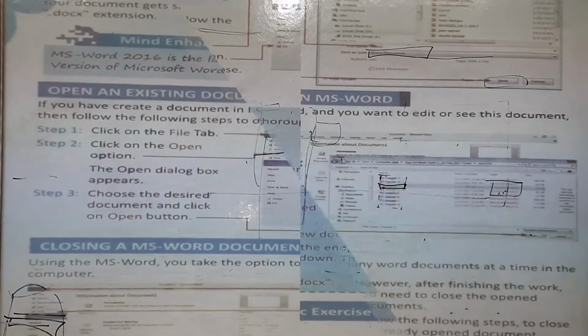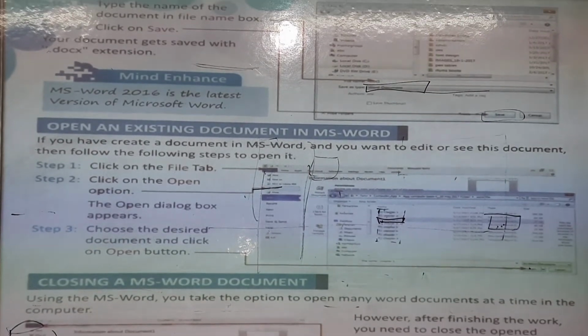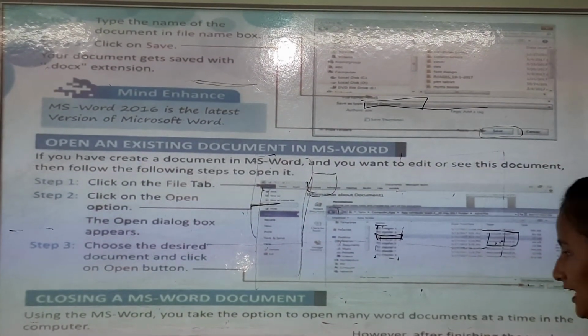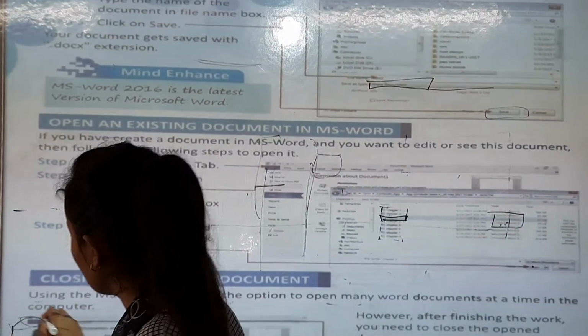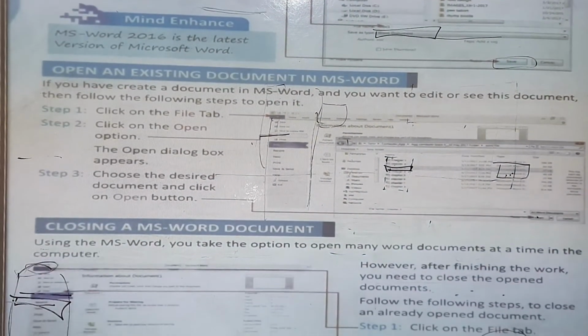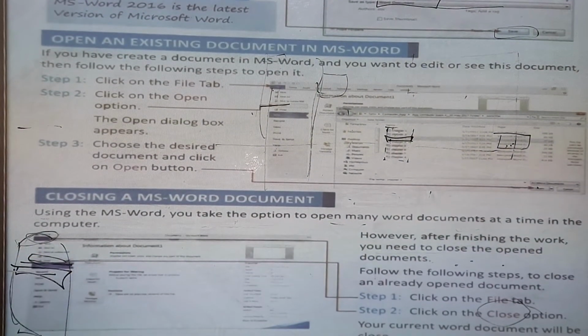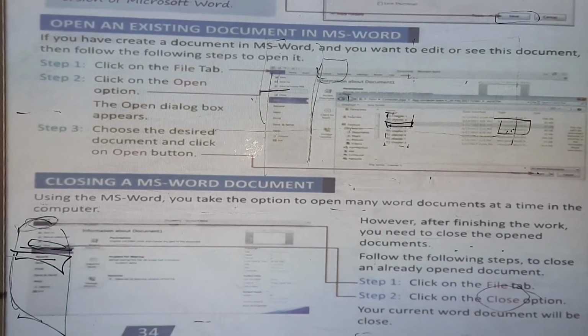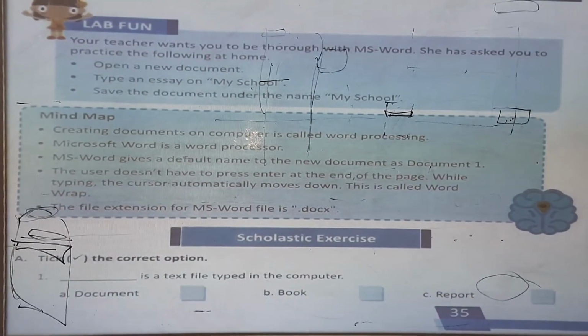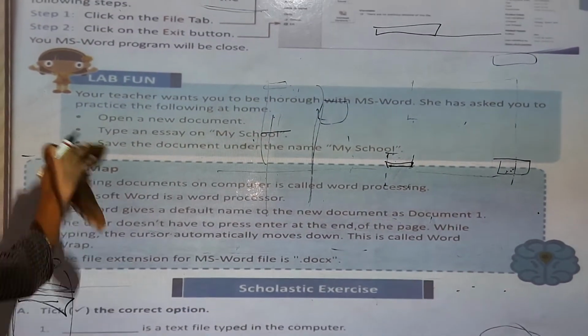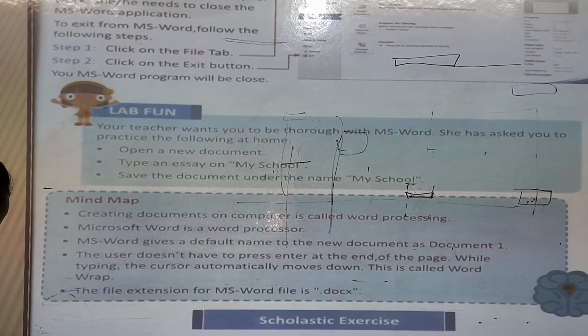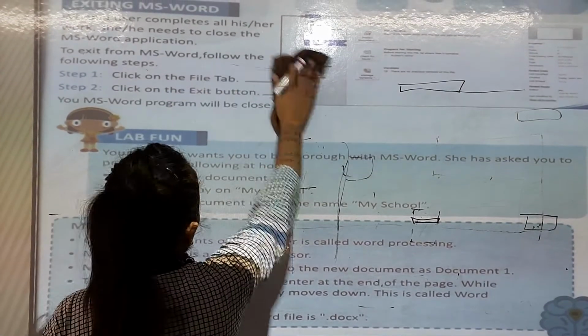In the third step, you can see your current Word document will be closed. Now, for your file, you can click this File button and you will see the Close option, and your current document will be closed. Okay. Now, how to exit MS Word?